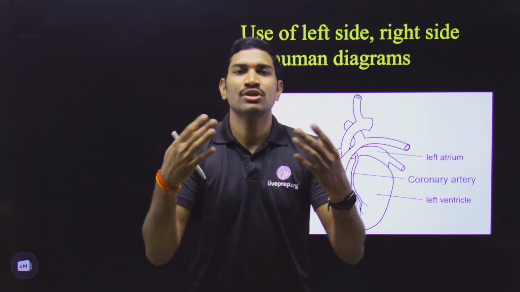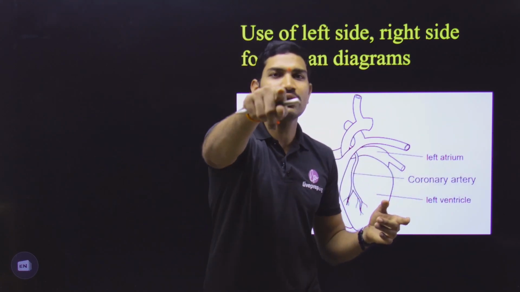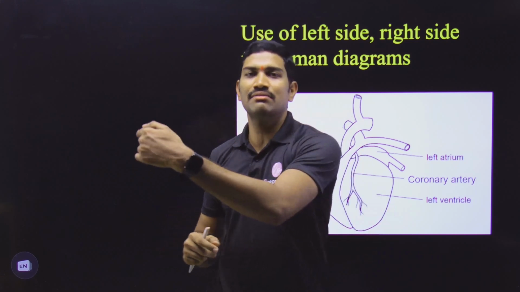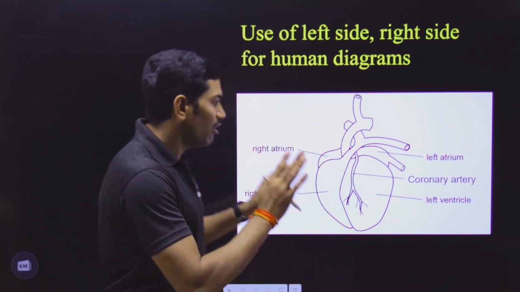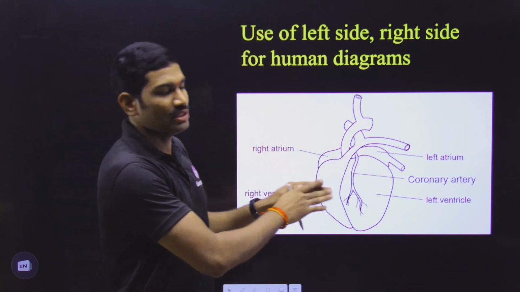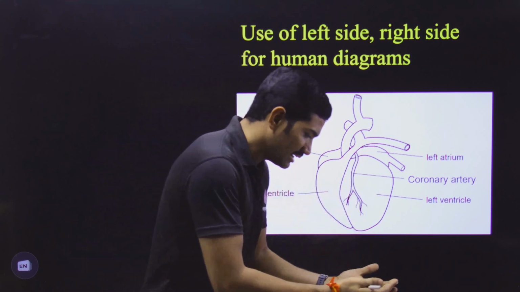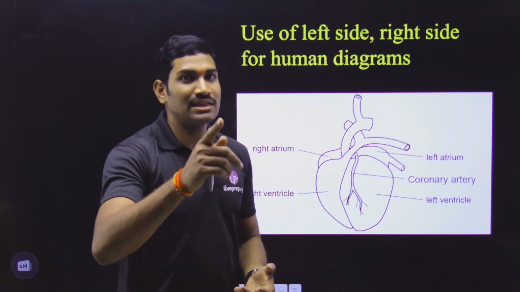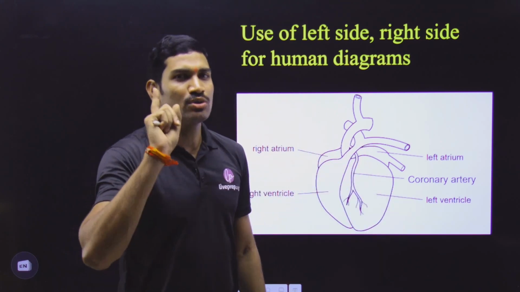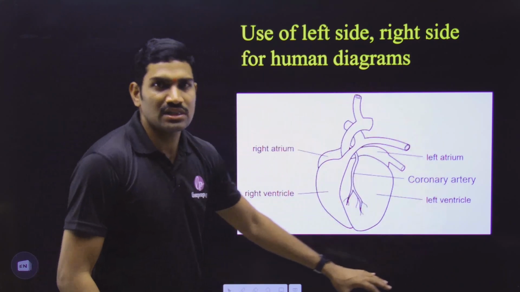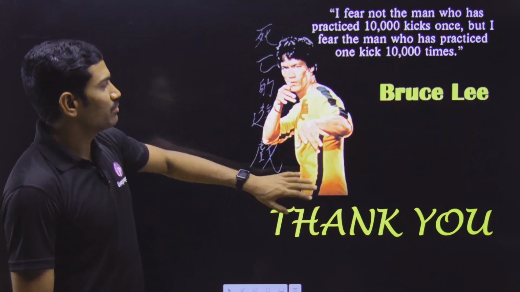I am explaining like this. So with respect to me I am saying that this is right and this is left. But originally when you are observing, for you this side will be right and this side will be left side. So many students are having this confusion. Please understand, always human diagrams, human related information, anything we are representing like this only. So when we are reading it, watching it, we feel that the original position is actually opposite. Please don't get confused, please understand the information very carefully. This is another point where students are generally getting confused. That's why I want to make it very clear.